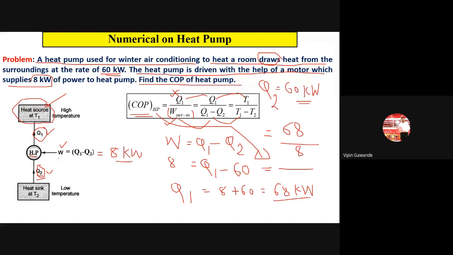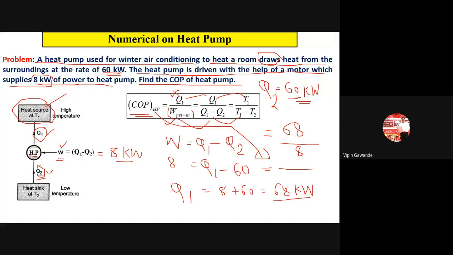The room draws heat from the surroundings at the rate of 60 kilowatt. Which value is this? For heating this room, the heat pump is absorbing some heat, and that value is Q2. So Q2 is given in the problem, equal to 60 kilowatt. Then the power supplied to the heat pump is 8 kilowatt. Power supply means work, so W is 8 kilowatt. Now we have to find the COP of the heat pump.